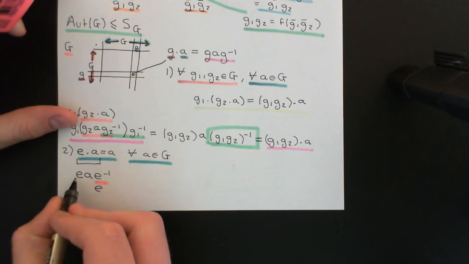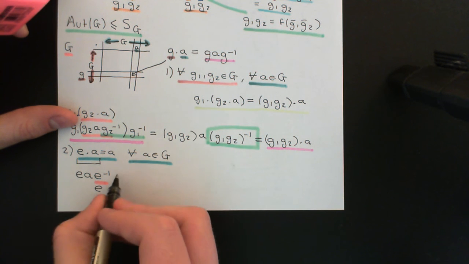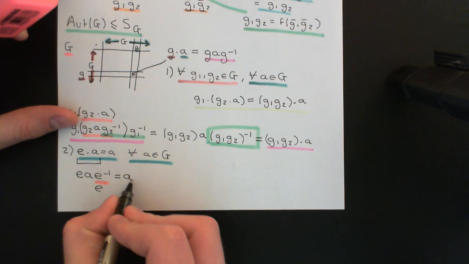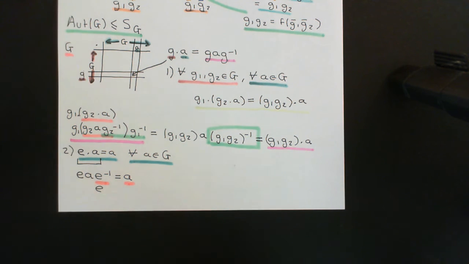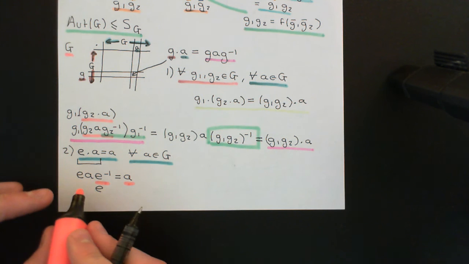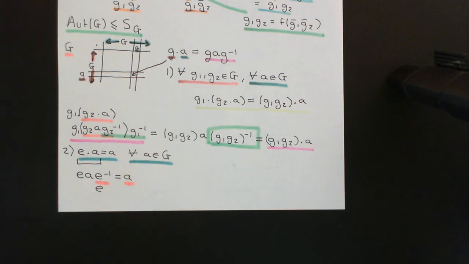So here we're just going to get the identity composed with a composed with identity, and of course that is equal to little a, no matter what little a you have there. Okay, because the identity element composed with anything either way round just gives anything back again. So indeed, the identity element does act on any element of the group to give back that element of the group. Okay, so this is a group action.